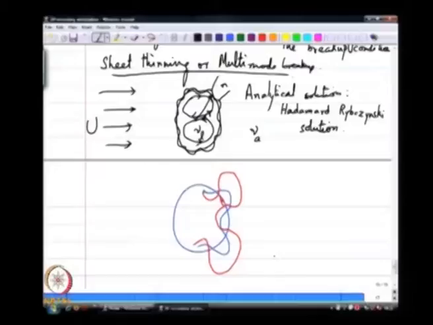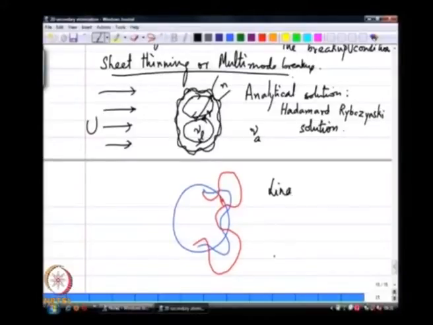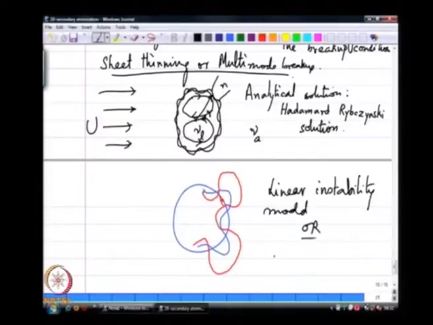This is called again a linear instability analysis based model for secondary atomization, often also called the wave model.